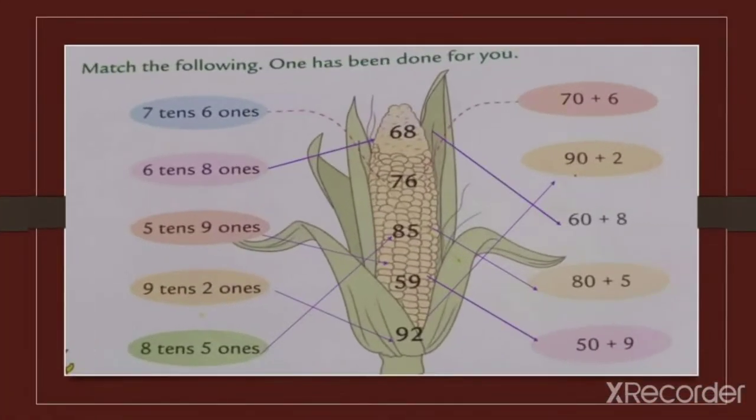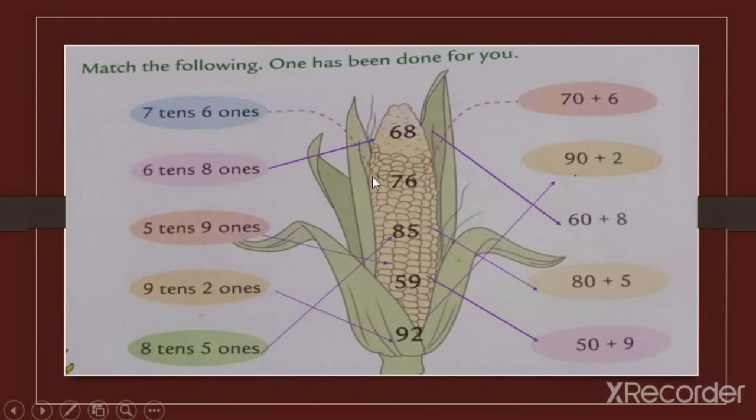Okay, in the previous lecture we completed this exercise, and after learning place value, and numbers in the forms of tens and ones and expanded form, I would like to revise the same exercise so you can memorize it well. Look, here we have 7 tens and 6 ones. Which number does it form, my dear students?